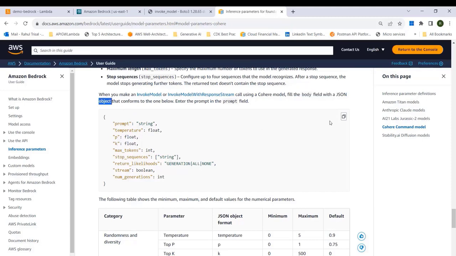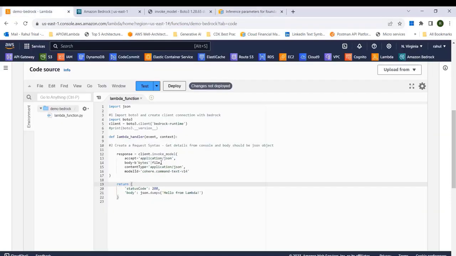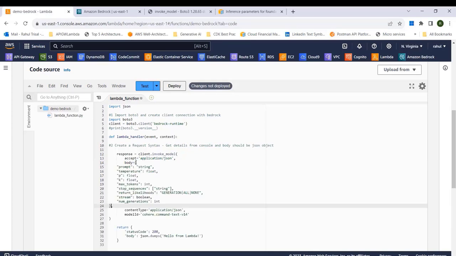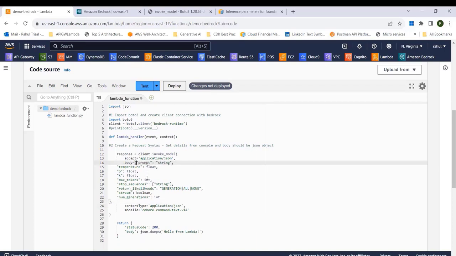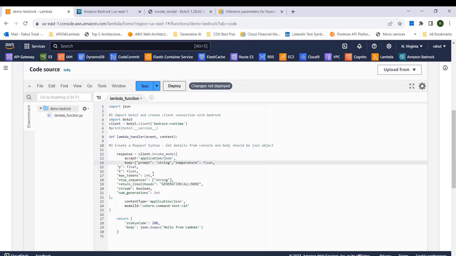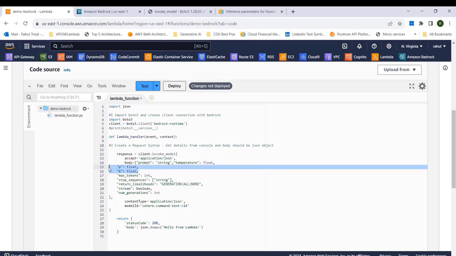So what I'm going to do is copy this from here and replace the body values with this JSON object. Let me move this back. I'm only going to use three key attributes: prompt, temperature, and max tokens. The rest of them I'm going to remove.